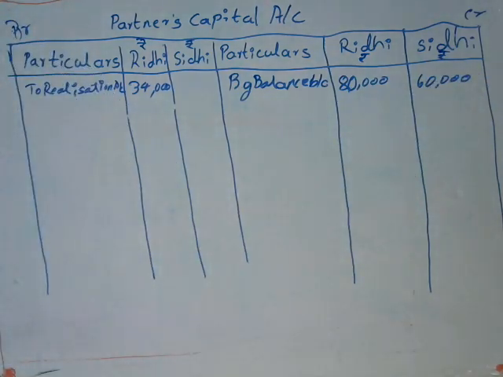Then by reserve fund account. The reserve fund is 16,000 rupees. So these 16,000 rupees will be distributed to both partners in the 2:1 ratio. So 16,000 into 2 divided by 3.